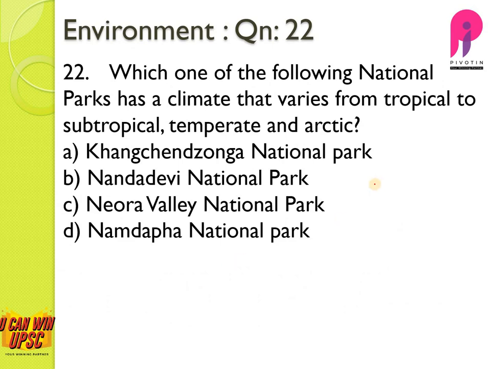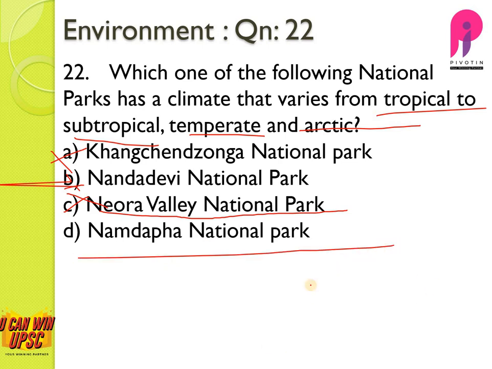Question number 22. Which one of the following national parks has a climate that varies from tropical to subtropical to temperate to Arctic? Wow, how nice it would be in a single national park. The climate variation is very different and diverse. And we can directly strike out Kanchenjunga and Nanda Devi because they do not have tropical climates. And Neora Valley National Park is in West Bengal. It can have tropical, subtropical, but it cannot have an Arctic climate. So we can strike it out too. Namdapha is in Arunachal Pradesh, and this is the answer to our question.